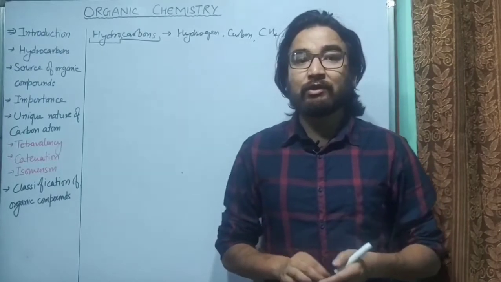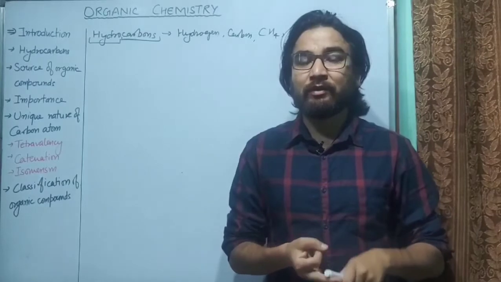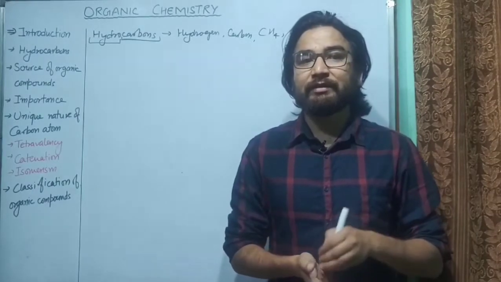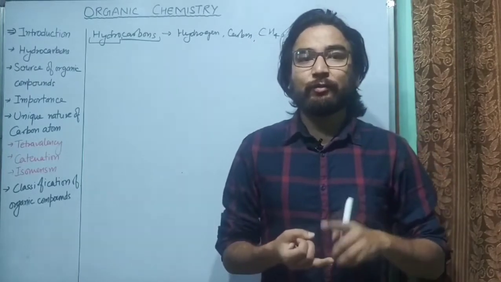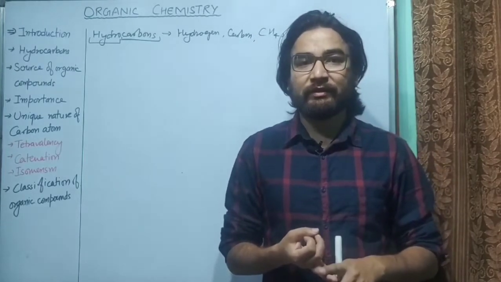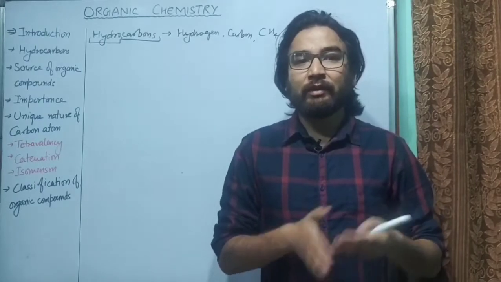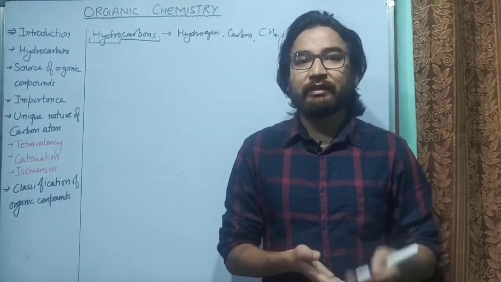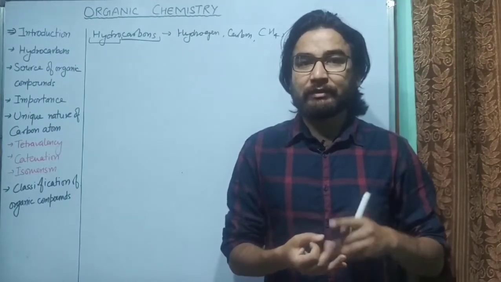So the main sources are the plants, animals or the decay of dead animals and plants, that is petroleum product. You can see there are so many acids, formic acid or acetic acid, or so many hydrocarbons like methane, ethane. All of these come from petroleum product or animals or plants.